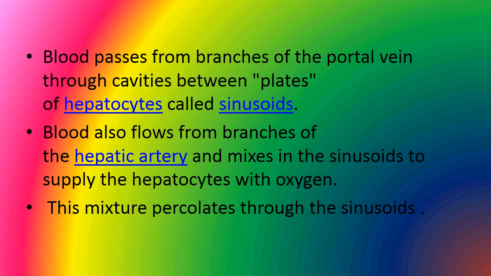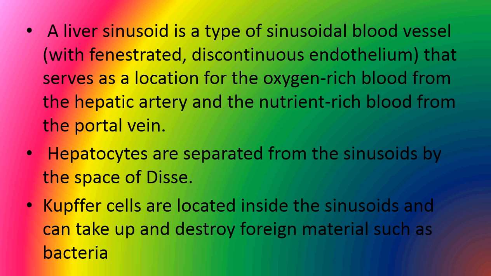This mixture percolates through the sinusoids, and a liver sinusoid is a type of sinusoidal blood vessel that serves as a location for oxygen-rich blood from the hepatic artery and the nutrient-rich blood from the portal vein. And they are separated from the hepatocytes by the space of Disse.